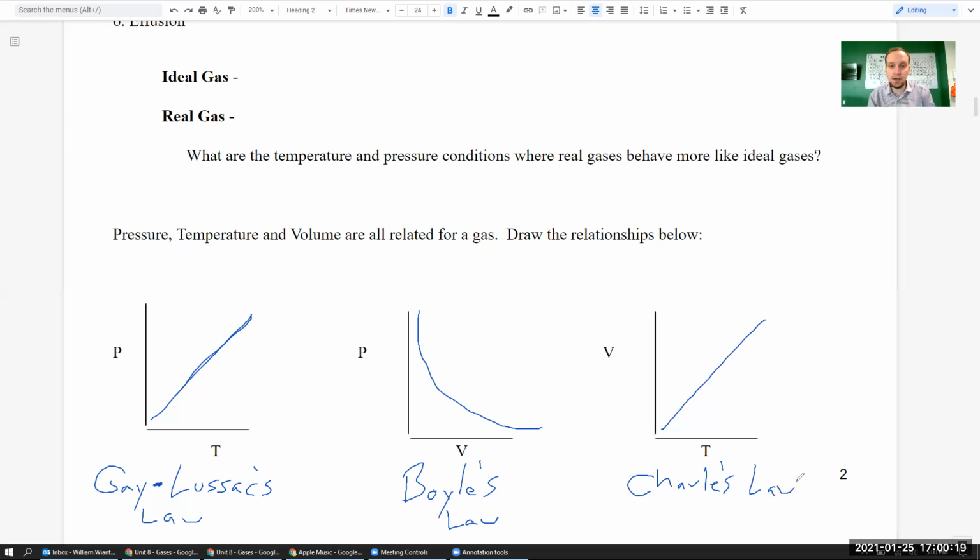Okay, so those are the three laws you guys need to be familiar with and how they relate pressure, temperature, and volume. Again, if you guys want to draw this on your note packet, that would be a good idea, just so you guys could remember. But all you need to know, again, to do this, whether you do it by memory or on paper, is the temperature has to be in the middle. That's all that matters. And then again, you just hold the variable that is constant and that is not changing, okay?